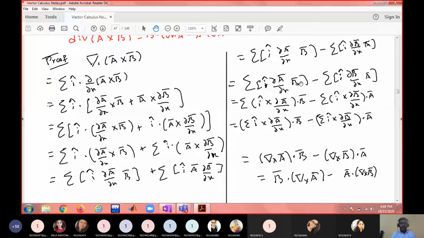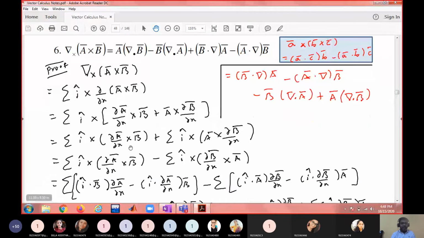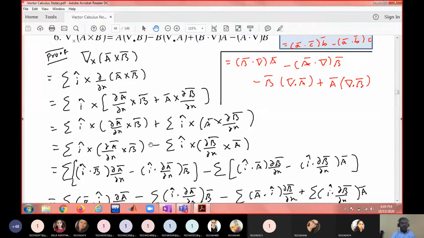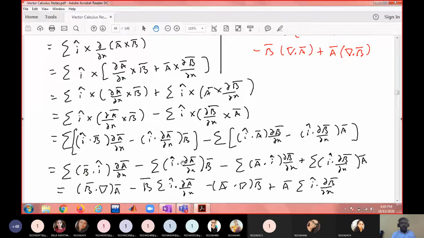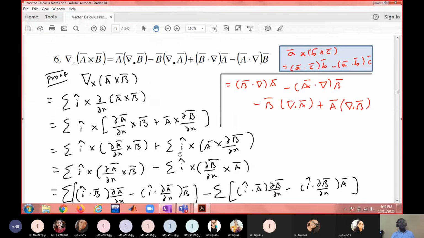Similarly here also, I used some basic formulas like this. So just go through, all these are understandable once you are good with definitions. Because curl of f bar is sigma i bar cross dou by dou x of f bar. Instead of f bar you are having a bar cross b bar. Again some rearrangements, and I brought it to this form. You need to practice these results from an examination point of view also, because you may be asked to prove these results. So practice is necessary.